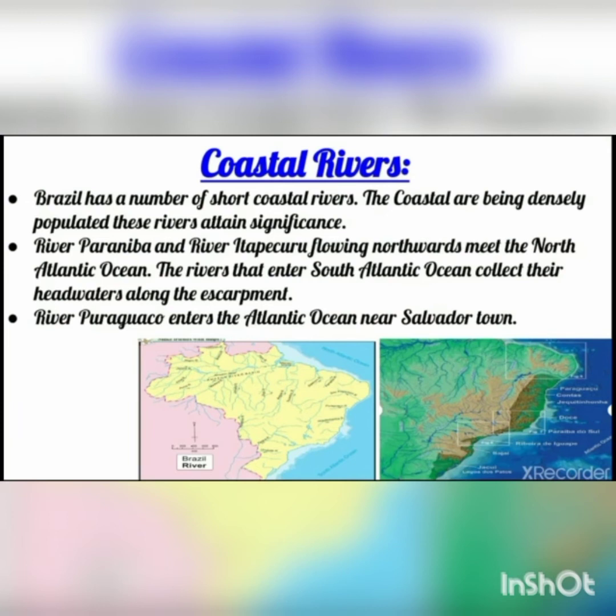In the map you can see river Paranaíba and river Itapecurú, above the San Francisco river. They are flowing northwards, and afterwards they are meeting the North Atlantic Ocean. The rivers that enter the South Atlantic Ocean collect their headwaters along the Great Escarpment. Now river Piragusa enters the Atlantic Ocean near.